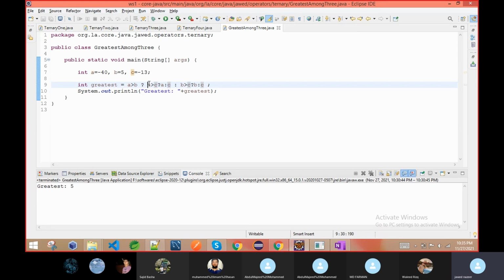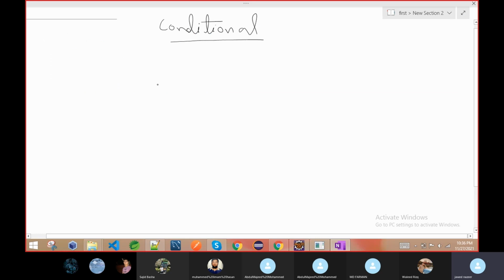This is also conditional, but it's not like the if-else we are using. I'm just trying to say that it is like a condition, means on the basis of some condition we are doing some operation, we are taking a decision. So this is translated in programming language: on the basis of certain conditions you have to do this, on the basis of certain conditions you have to do that. This is translated into conditional statements.